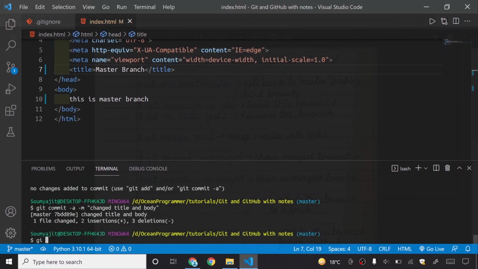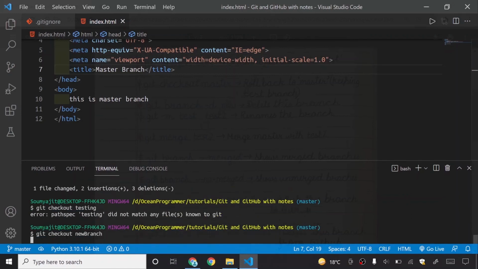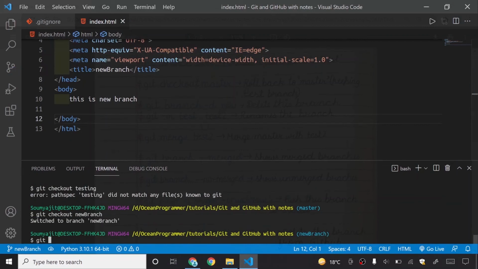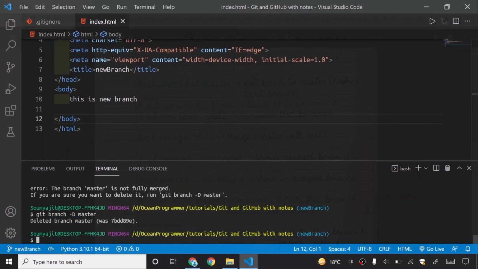Now if I say git checkout testing, this is not my branch, this is my new branch, and it switched. So if I want to delete my master branch, I will say git branch -d master. You can see an error: the branch master is not fully merged. Are you sure you want to delete it? Run git branch -D master command. So I will just paste this with capital D. It will force delete the branch.